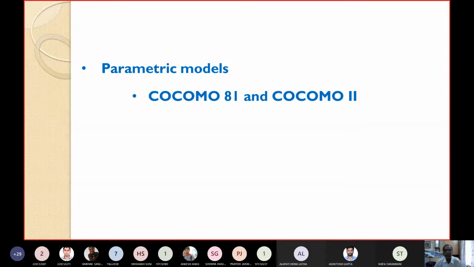Today we'll discuss the COCOMO model, which is very important from the teaching point of view, the campus placement point of view, and the industry point of view. Let's see first the basic COCOMO, which is also known as COCOMO 81. Then we will see some of the advanced COCOMO models like COCOMO 2 and intermediate COCOMO.